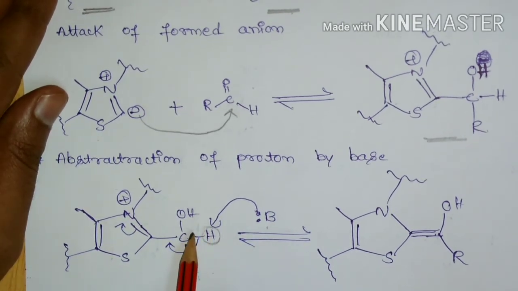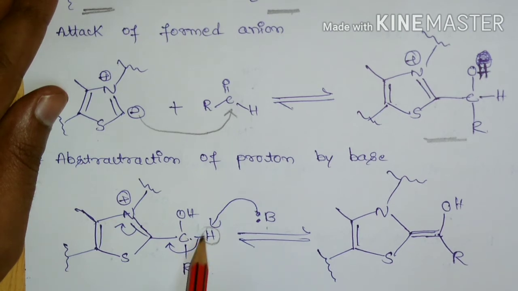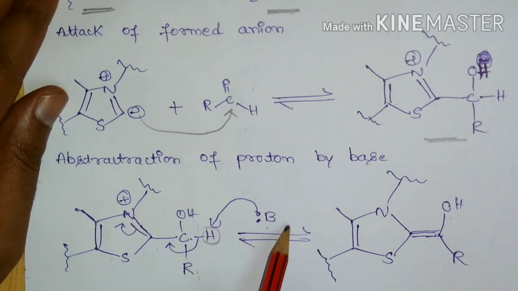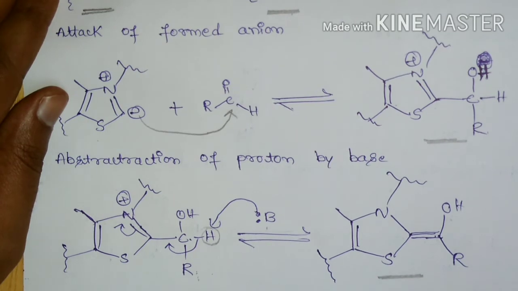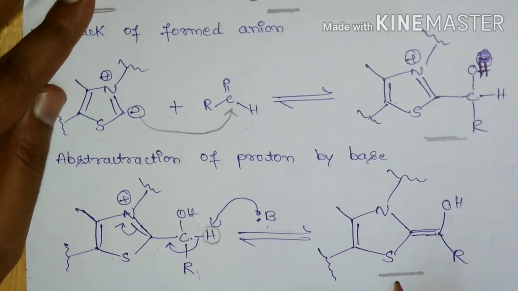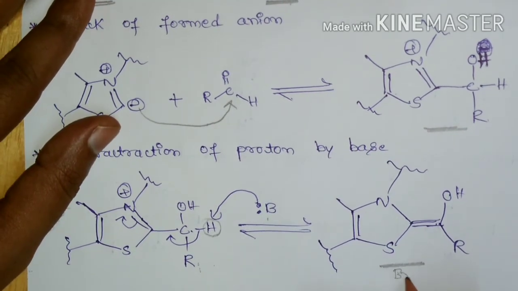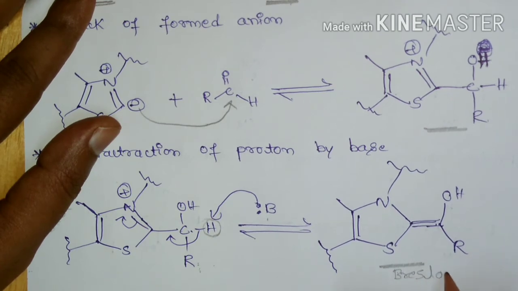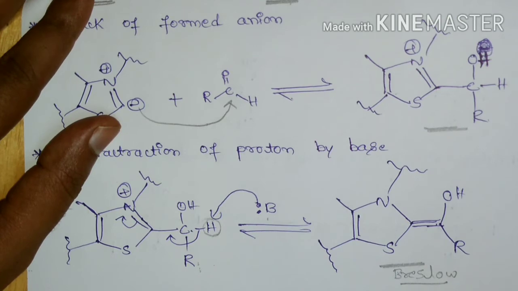In the cyanide ion catalyzed mechanism, the proton is shifted to the oxygen atom, but here the external base abstracts the proton, and the anion will be somewhat stabilized and form this intermediate, which is called the Breslow intermediate.